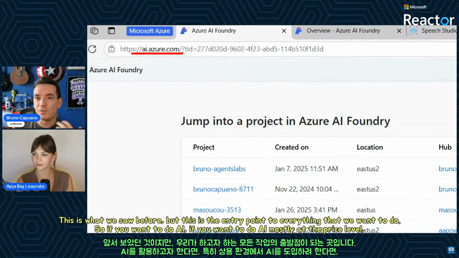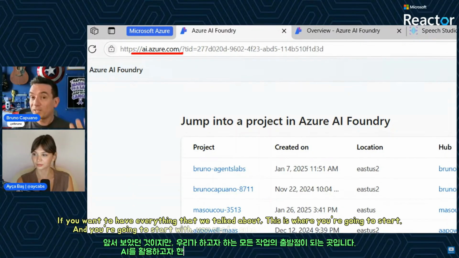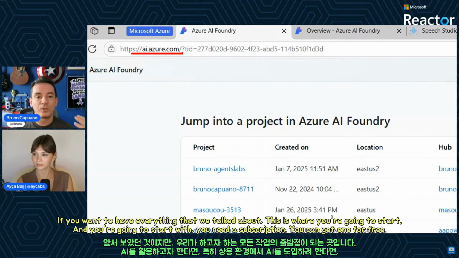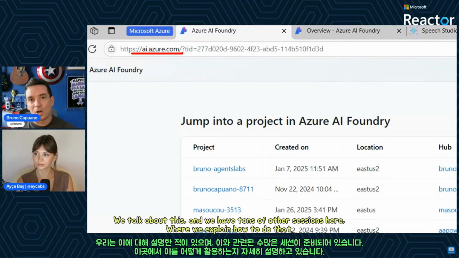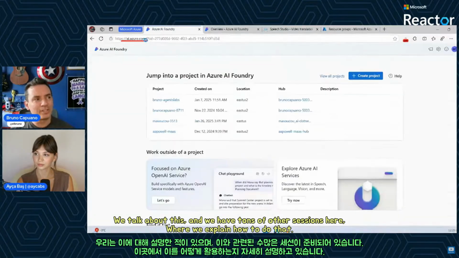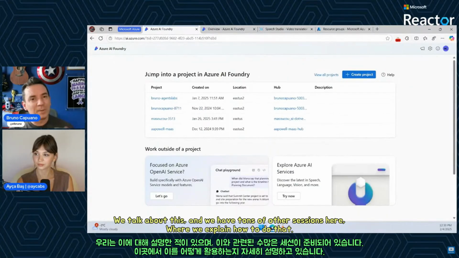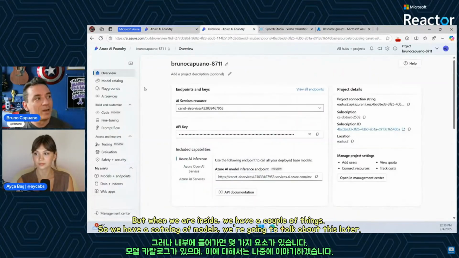So AI Foundry, if you want to do AI mostly at enterprise level, if you want to have everything that we talk about, this is where you can start. You need an Azure subscription. You can get one for free. We talk about this, and we have tons of other sessions where we explain how to do that.